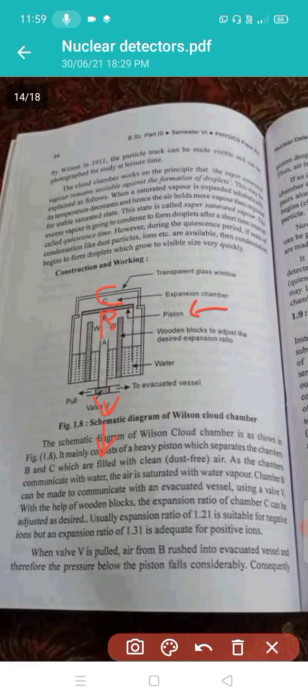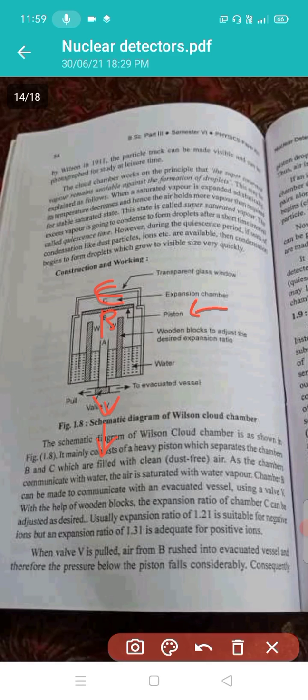Consequently, the piston drops suddenly, resulting in adiabatic expansion of chamber C. Thus the air in chamber C is left in a supersaturated state, and if ionizing particles like alpha or beta particles pass through chamber C during or a little earlier than the quiescence period, they produce ion pairs along their path which act as seeds of condensation.